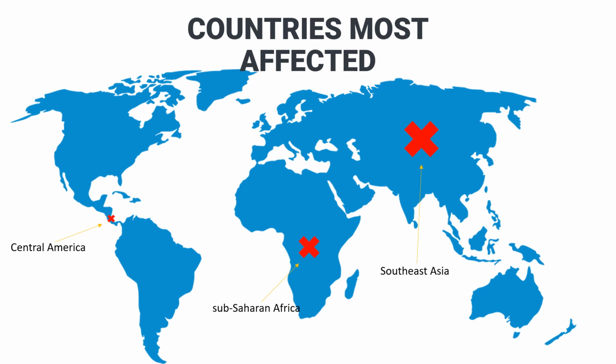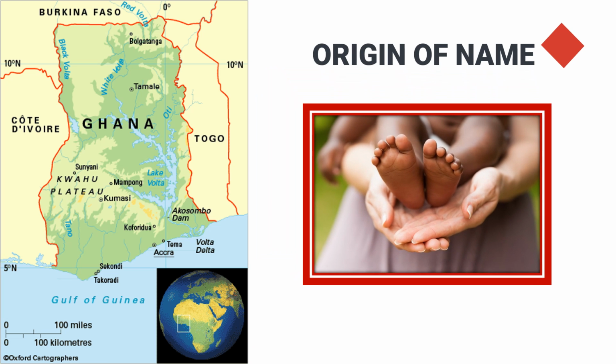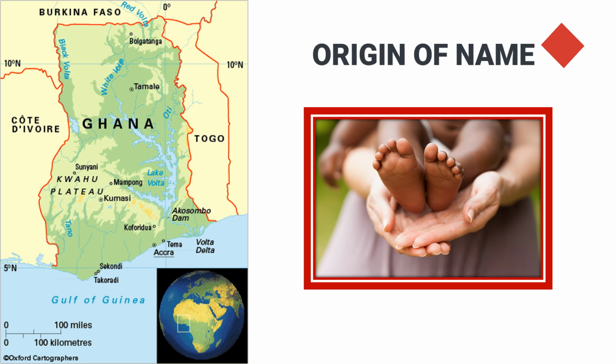Countries most affected. It is most common in sub-Saharan Africa, Southeast Asia, and Central America, and other countries where people routinely have a limited supply of food. The origin of the Kwashiorkor name. The name originates from the Ga language in Ghana, Africa, which translates to the disease of the deposed child, because the disease usually occurs after the mother stops breastfeeding and the child transitions to a diet that is low in protein.